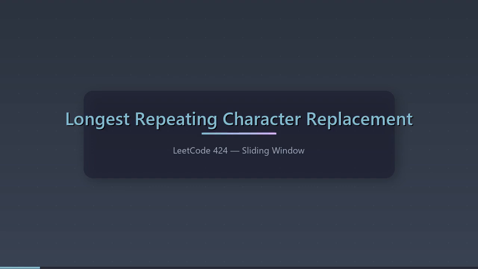One of the trickiest medium problems on LeetCode. You can change at most k characters in a string, and you want the longest substring where all characters are the same. The brute force is obvious, but there's a one-line insight that makes this problem almost trivial.